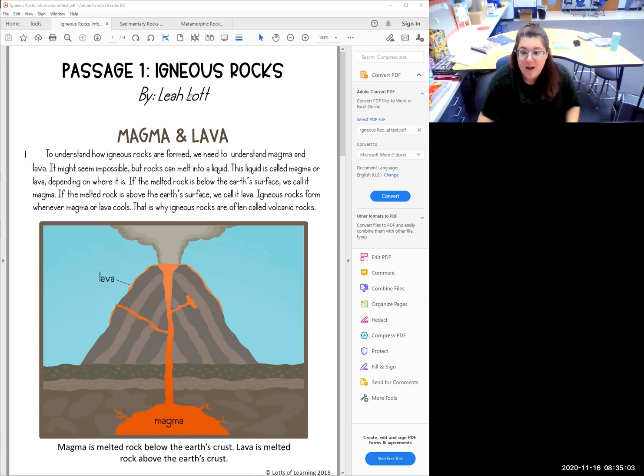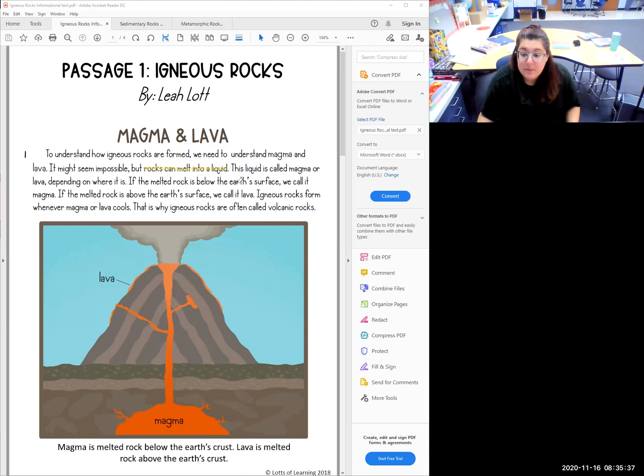Passage 1, Igneous Rocks by Leah Lott. Magma and lava. To understand how igneous rocks are formed, we need to understand magma and lava. It might seem impossible, but rocks can melt into a liquid. Ooh, I think that's important. I'm going to go ahead and highlight that. Rocks can melt into a liquid. And this liquid is called magma or lava, depending on where it is.